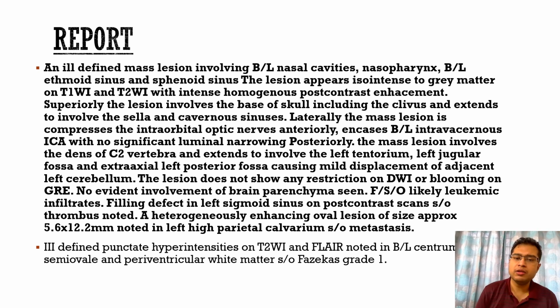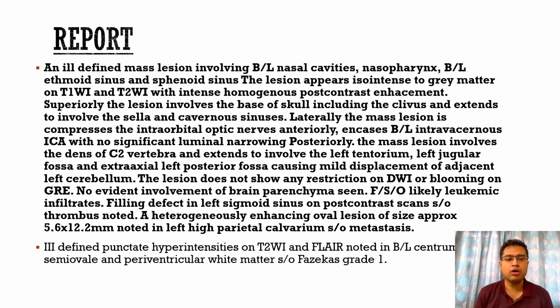Superiorly, the lesion involved the base of the skull including the clivus and extended to involve the sella as well and the cavernous sinus. Laterally, the mass lesion was compressing the intraorbital optic nerves anteriorly, and because of that she was not able to see. And then it was also encasing bilateral intracavernous ICA with no significant luminal narrowing.